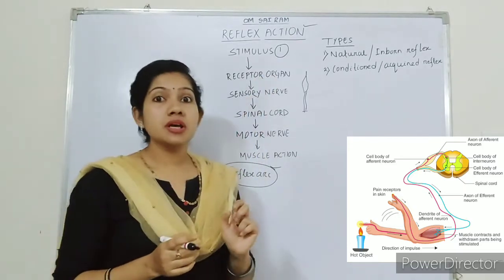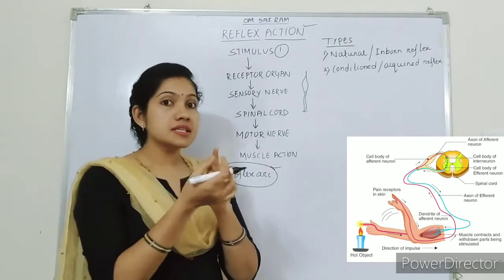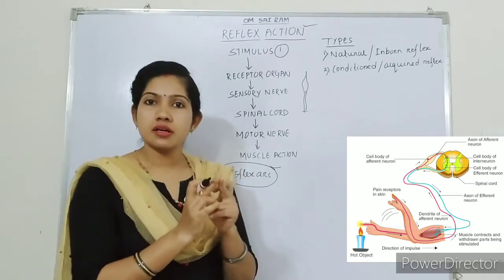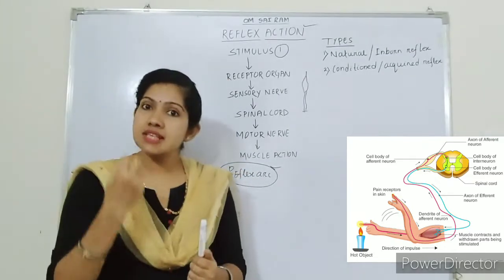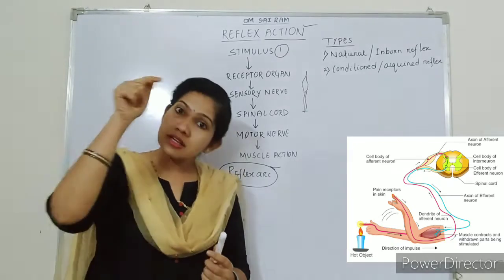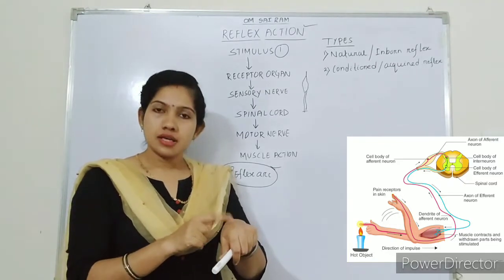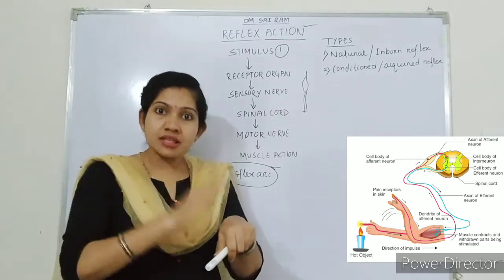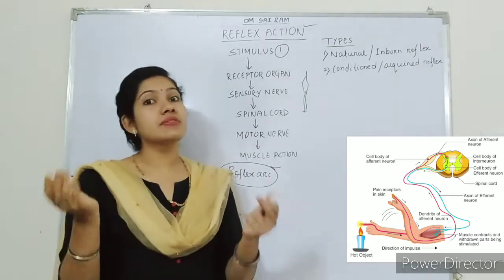Second, the receptor organ. Which one is the receptor organ? Our finger. Here the skin or the finger is the receptor organ. Remember, those which receive the stimulus are called receptors, and those which respond to the stimulus are called effectors. For example, when a mosquito bites, our skin is the receptor organ, and we beat that mosquito with the other hand, so the muscles of that hand are the effector.